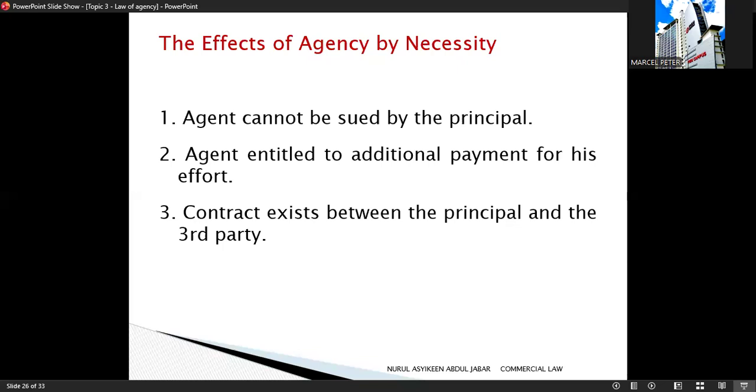Effect number 2, agent is entitled to additional payment. The agent is entitled to be reimbursed or paid for extra expenses and effort incurred while protecting the principal's property. This includes costs that were necessary and reasonable. Effect 3, contract exists between principal and third party. Any contract made by the agent by necessity creates a direct contract between the principal and the third party. This means the principal is bound and the third party can sue the principal, not the agent.